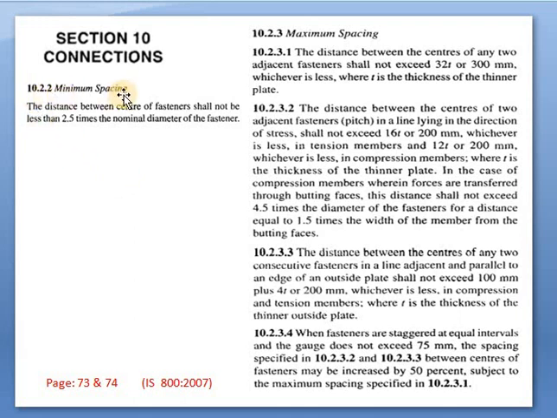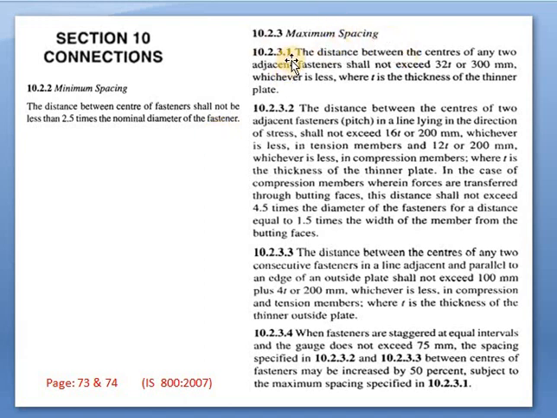The minimum spacing, the distance between centers of fasteners, shall not be less than 2.5 times the nominal diameter of the fastener. So the minimum distance between two bolts or holes should be 2.5 times the nominal diameter of the fastener. Then what should be the maximum spacing?